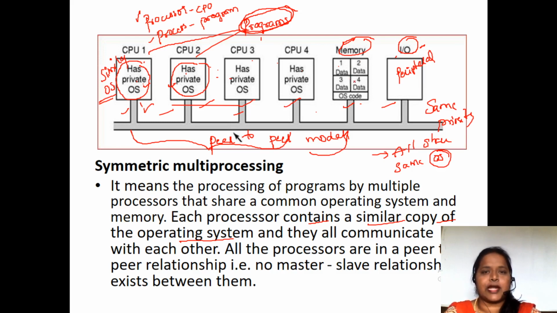This is one of the types of multiprocessing systems. So multiprocessing systems are divided into two types: symmetric multiprocessing and asymmetric multiprocessing. Symmetric in the sense of same or equal. Here, same in the sense that all the processors will share the same memory location, all the processors will share the same IO or peripheral devices, and a same copy of the operating system is dumped in each and every processor, so that they communicate with one another very easily in order to complete the task in less time. So that is about the symmetric multiprocessing systems.